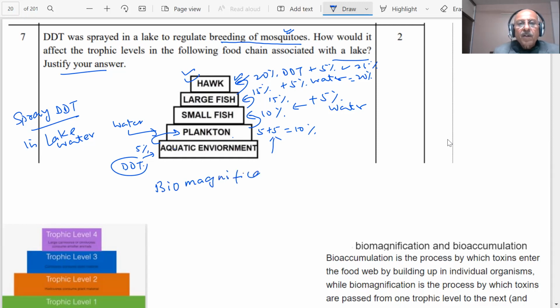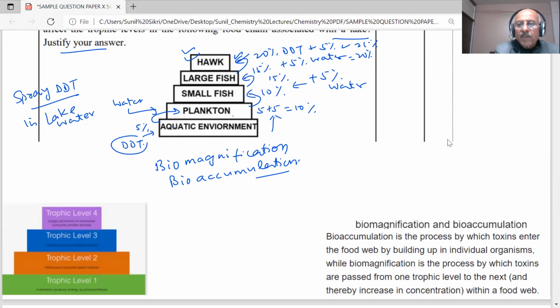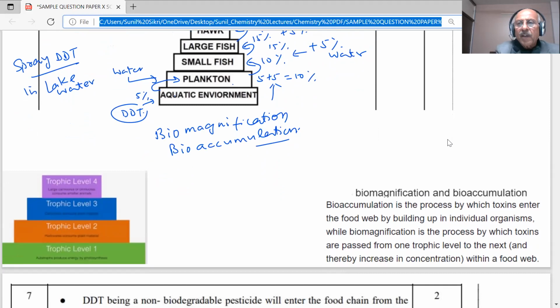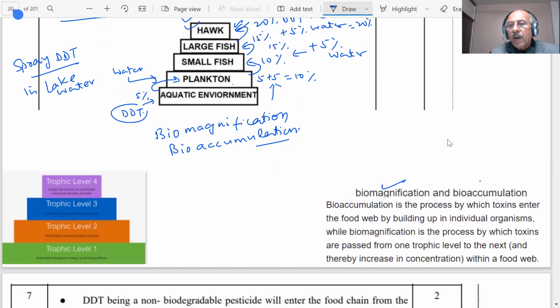biomagnification and bioaccumulation. Let me see what we are trying to say. See the story, what I am saying. Biomagnification and bioaccumulation, very important. Bioaccumulation is a process by which toxins enter the food web by building up in individual organisms. So in an individual organism, what is happening? There is bioaccumulation taking place.